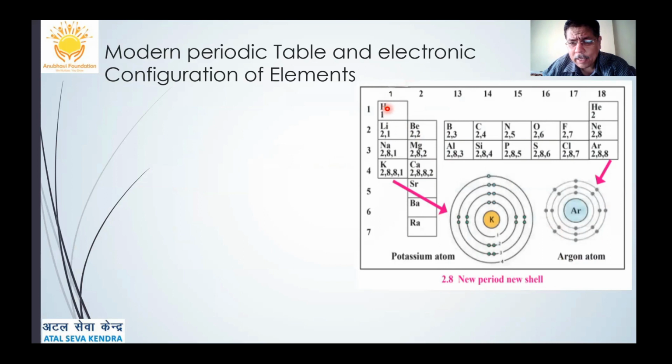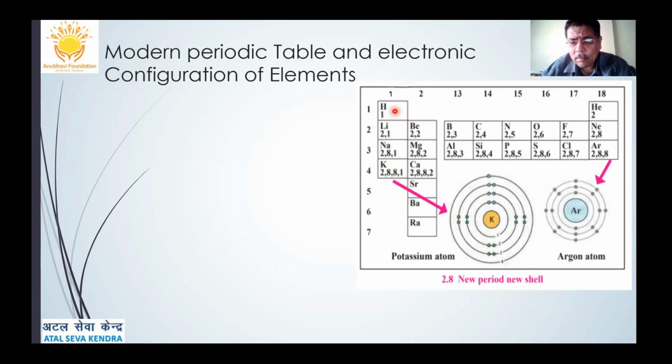Suppose I have got some element, let's take potassium, which is in the fourth period and the first group. So for a group 1 and fourth period element like potassium, from the atomic number I can give the electronic configuration of the potassium atom, which is 2, 8, 8, 1. The atomic number is 19, so it has one electron in the outermost orbit. When we talk of group 1, all of them will have one electron in their outermost orbits.